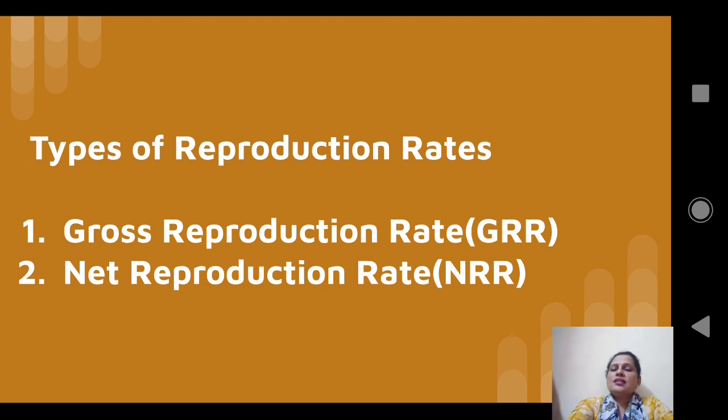Now, we shall consider the three fertility rates, that is TFR, GRR and NRR together. TFR finds the total number of children born per woman. GRR finds the number of female children born per woman. NRR finds the number of female children that are alive. So that is the difference between TFR, GRR and NRR.